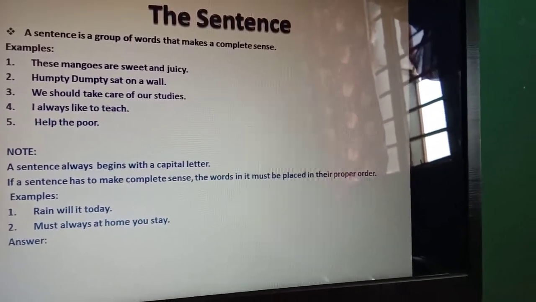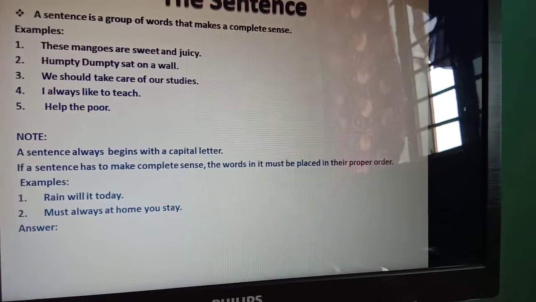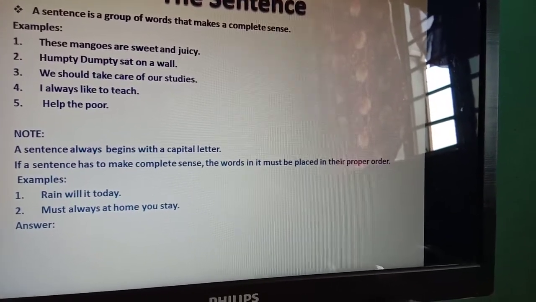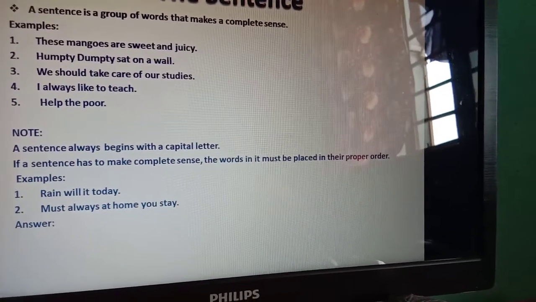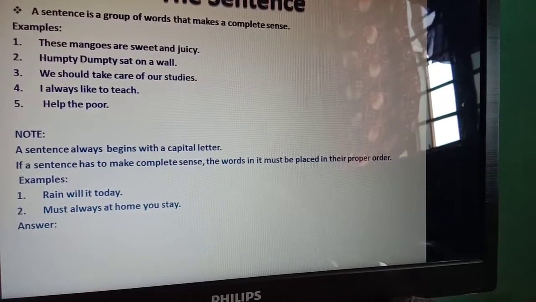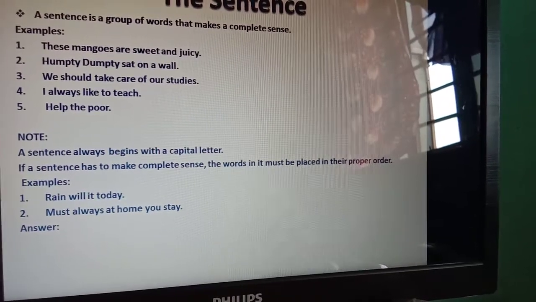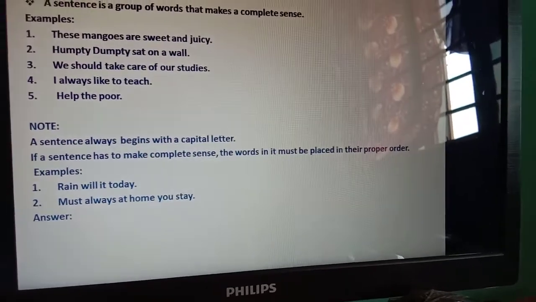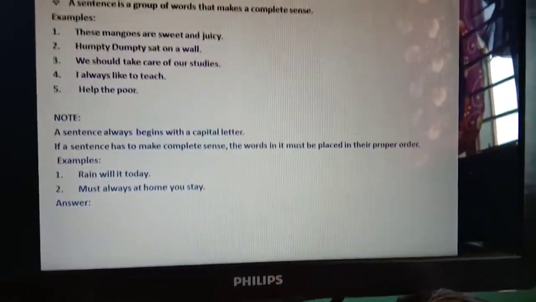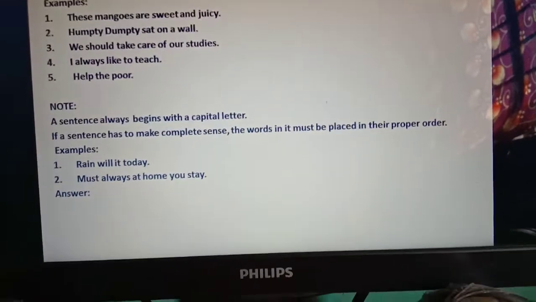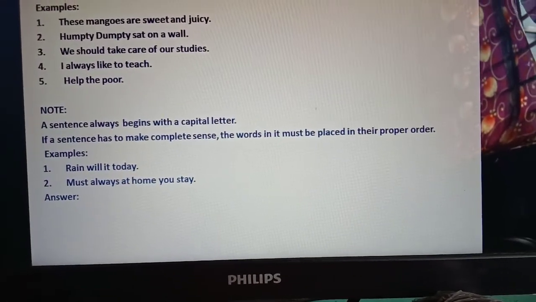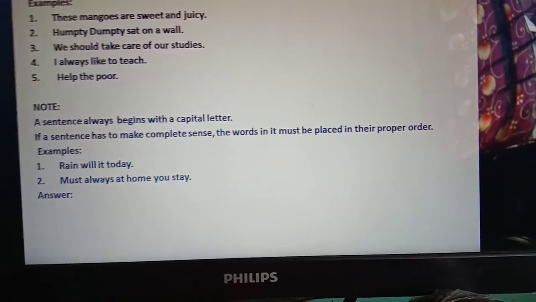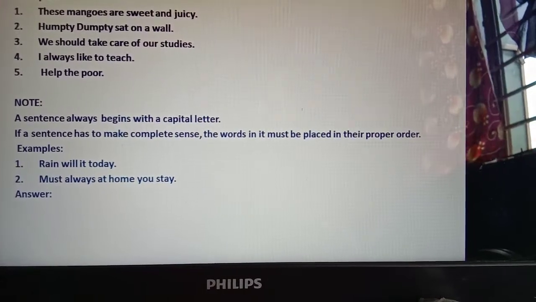So these all start with a capital letter. Now one more thing: if a sentence has to make complete sense, the words in it must be placed in their proper order. I already explained that if the words are placed in their proper order, then it will be called a sentence. You can see the examples.